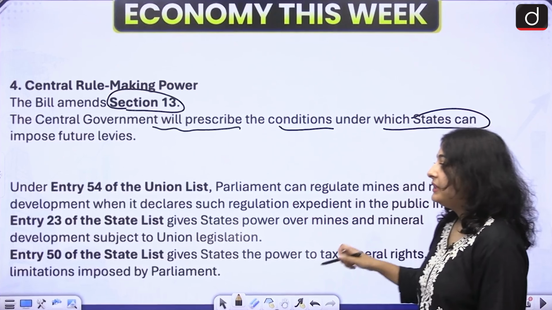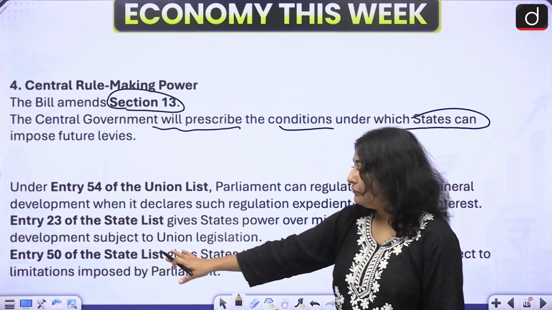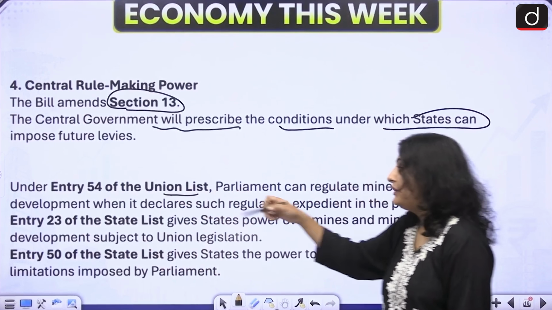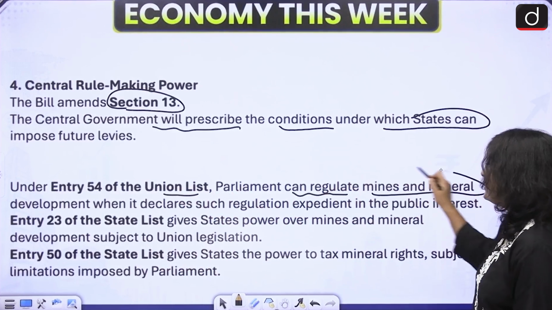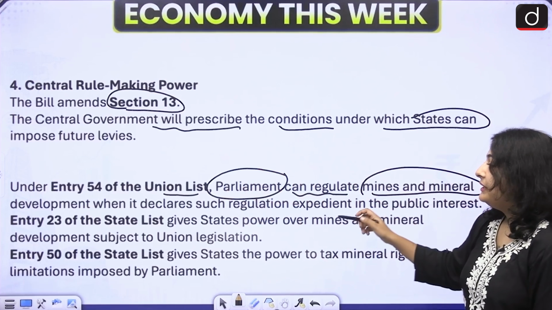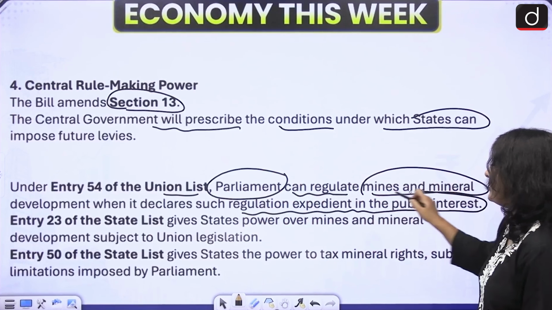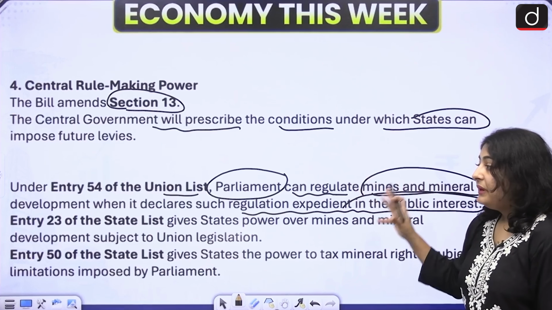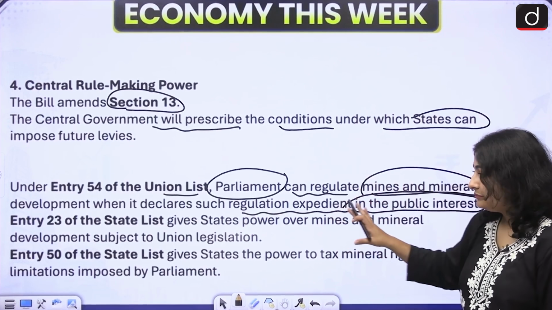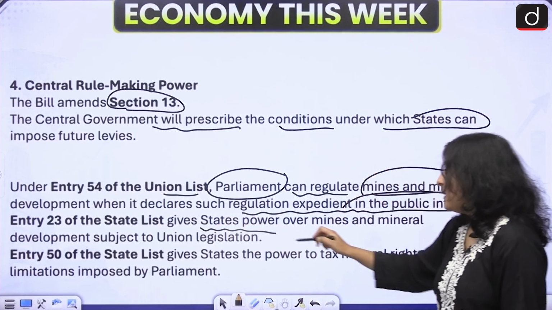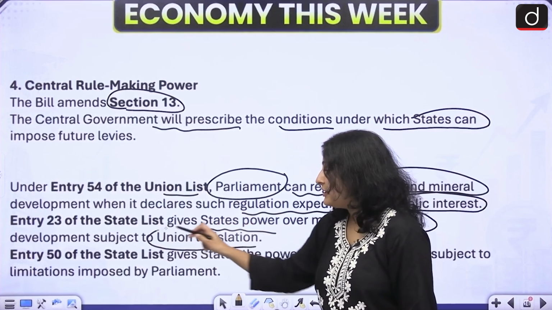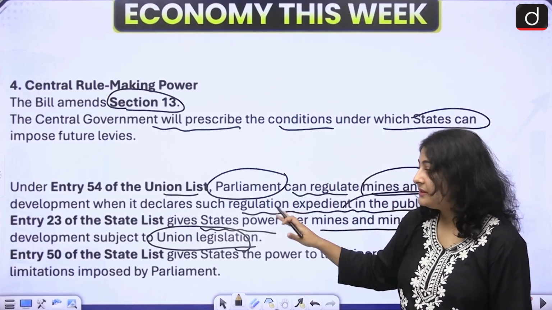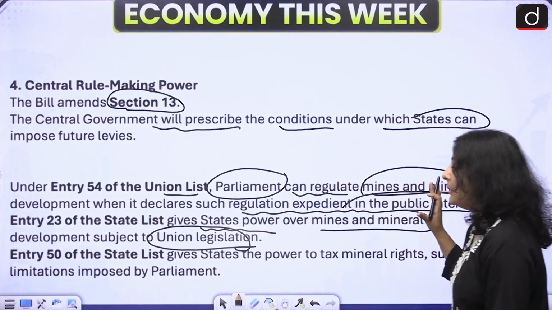Now, let us talk about Entry 54, Entry 23 and Entry 50 of the Union List and State List. Entry 54 of the Union List tells us that Parliament can regulate mines and minerals, which is very important, when it declares such regulation expedient in the public interest. Entry 23 of the State List gives states power over mines and minerals, subject to Union legislation. So again, we can clearly see that the Union has more power. States can also make laws, but again, the Union has more power.